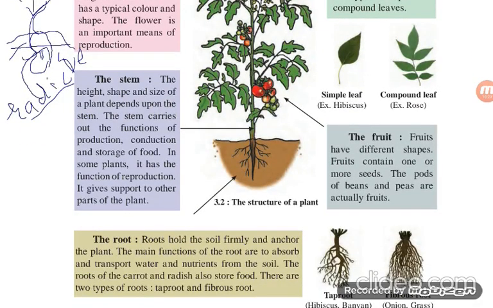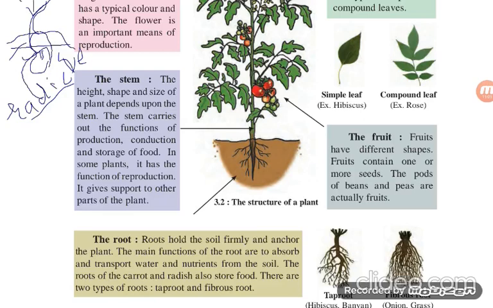The roots hold the soil firmly. What happened? This one is the brownish color soil. Hold the soil means वो पकड़ के रखता है. Hold the soil firmly and anchor the plant. Anchor the plant means it supports the plant and makes it stand in very bad conditions, whatever it is, blowing very fast air, very heavy rain. The main functions of the root are to absorb and transport water and nutrients from the soil.